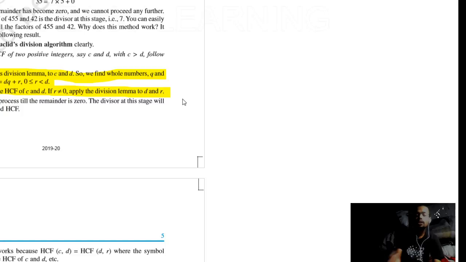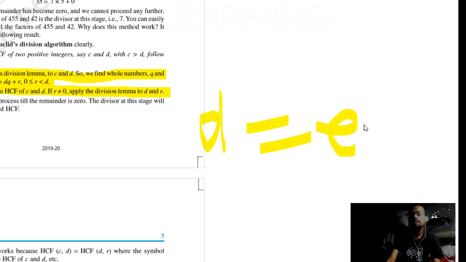Okay, with D, suppose D gives e times m plus any variable r1. Okay, again if r1 is not 0, then again we will take e1 and r1.